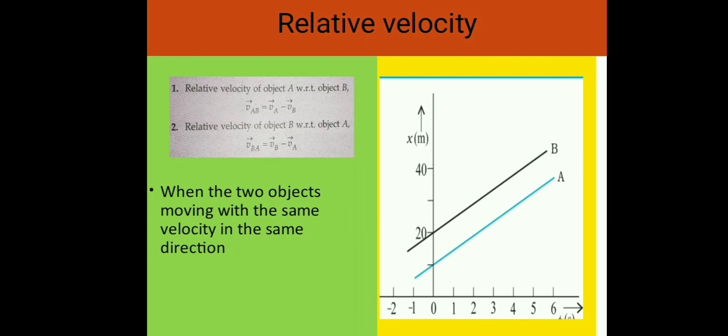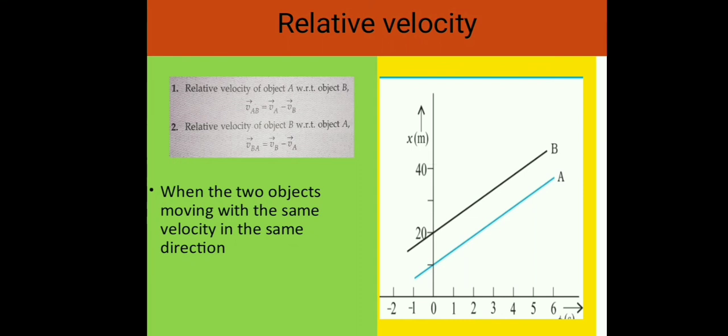Relative velocity. You must be familiar with the experience of traveling in a train and being overtaken by another train moving in the same direction as you are. While that train must be traveling faster than you to be able to pass you, it does seem slower to you than it would be to someone standing on the ground and watching both the trains. In case both the trains have the same velocity with respect to the ground, then to you the other train would seem to be not moving at all. To understand such observations, we now introduce the concept of relative velocity.